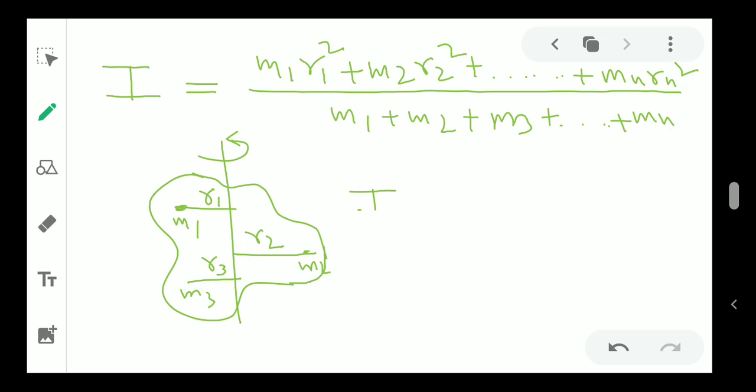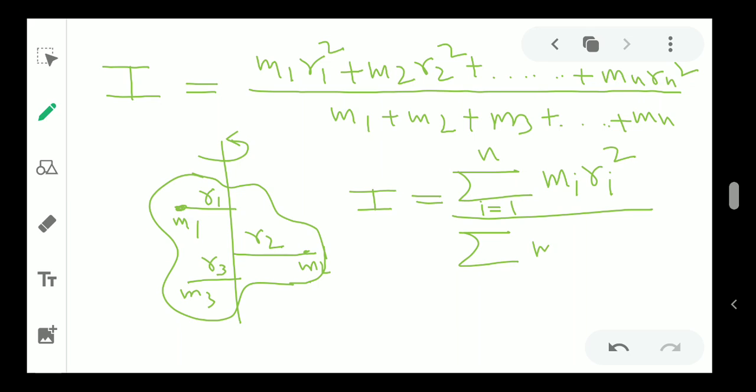So in short form, we can use this symbol which is called sigma. This is nothing but addition, and we can say this is mi ri square, where i runs from 1 to n, and the denominator is the sum of all mi as i runs from 1 to n.